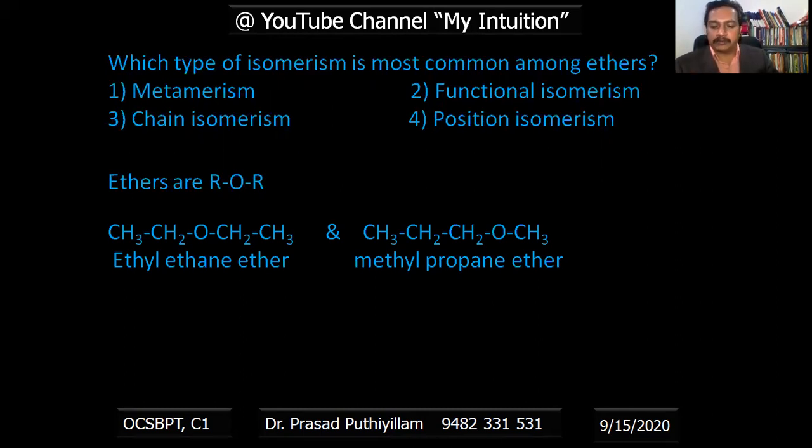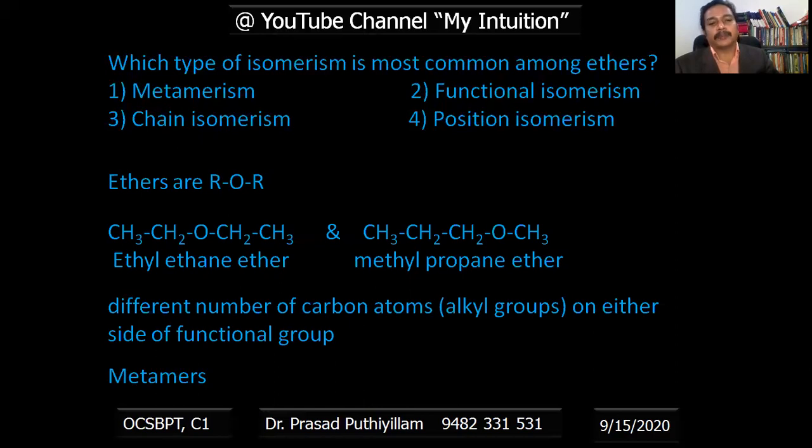Here the oxygen with single bonds is the ether functional group. The different alkyl groups arranged on either side of the functional group we call metamerism, with different numbers of carbon atoms on either side. Metamerism is the correct answer for ethers.